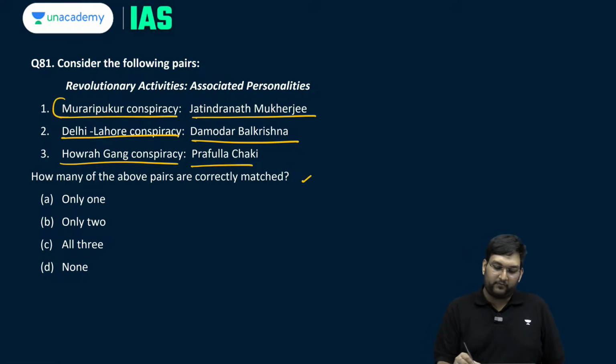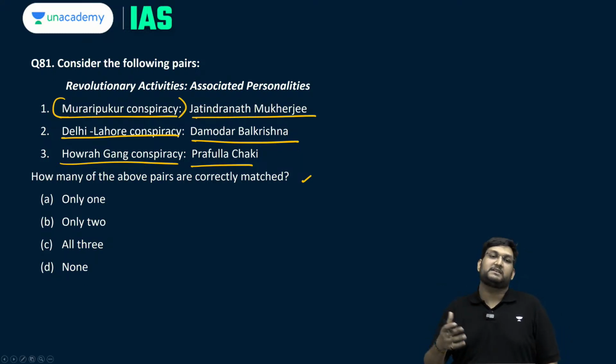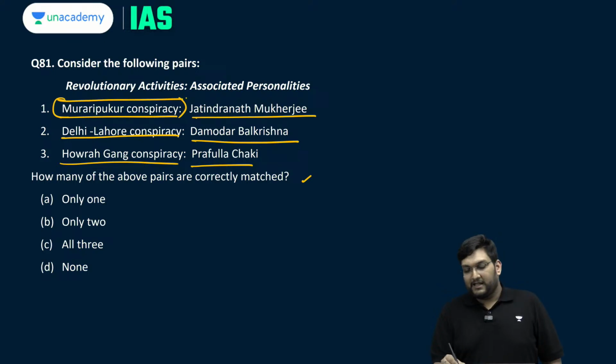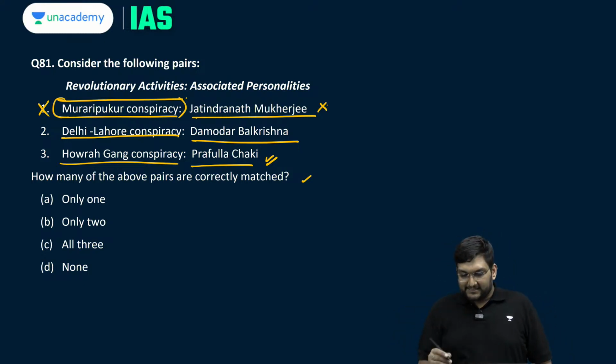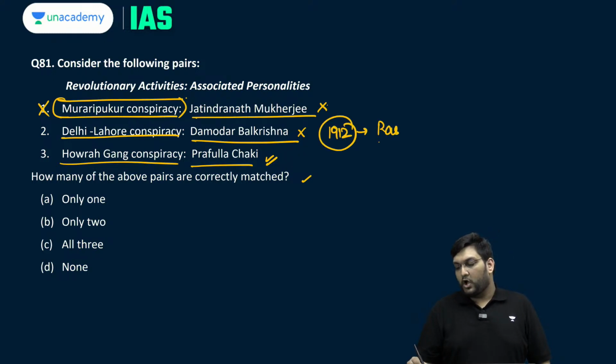Now again, if you know the name of the Alipur conspiracy case being Maniktola or the Murarikpukur conspiracy, you would know this is incorrect. It is Prafulla Chaki and Khudiram Bose who are related to it. Kingsford assassination, this is incorrect. Delhi Lahore conspiracy, which is Damodar Balkrishna, this is again incorrect because this is referring to the Hardinge bombing 1912, which is basically Rash Behari Bose or Sachin Sanyal would have been the right answer.